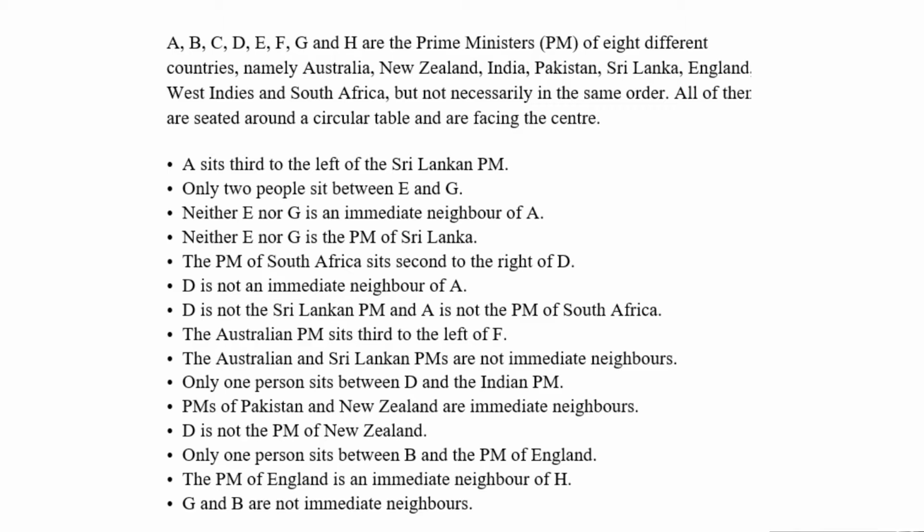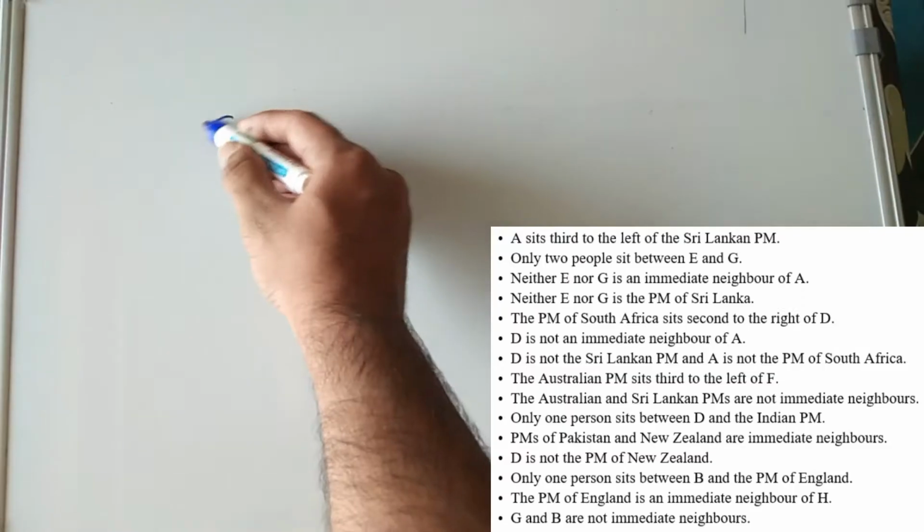In some circular arrangement questions, some of them are facing towards the center and others are facing outwards of the circle. So this thing is very important. In this question, all of them are facing towards the center, and then the information is given. So let me draw the circle.